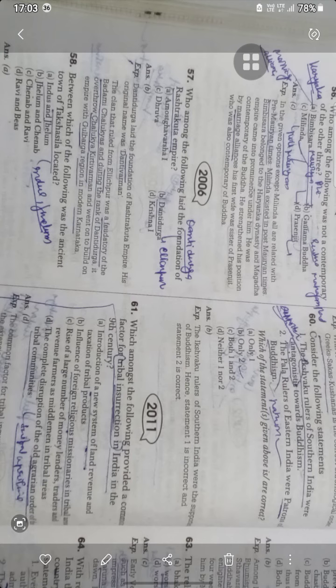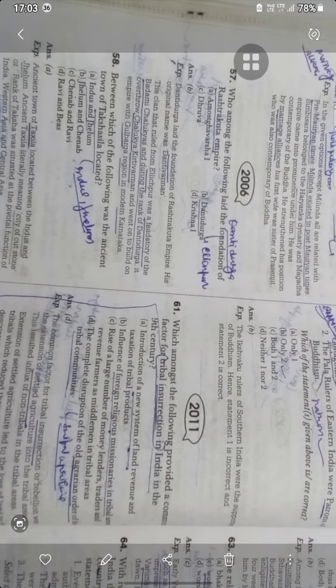His original name was Dantivarman, and the clan, ruled from Achalapur, was a feudatory of the Badami Chalukyas. Dantidurga overthrew the Chalukya Kirtivarman and went on to build an empire in the Gulbarga region of modern Karnataka.